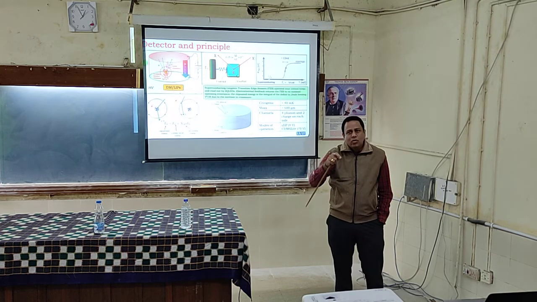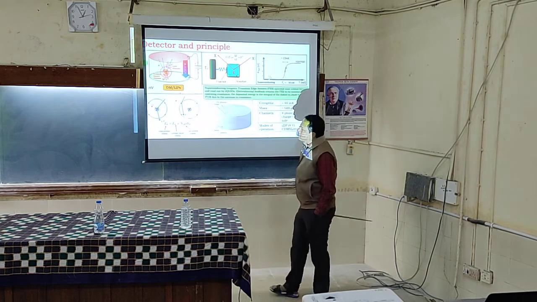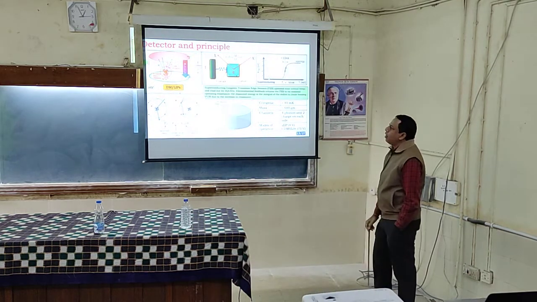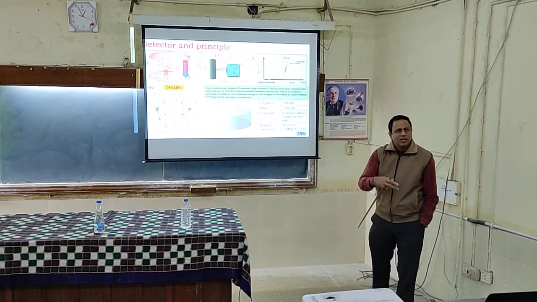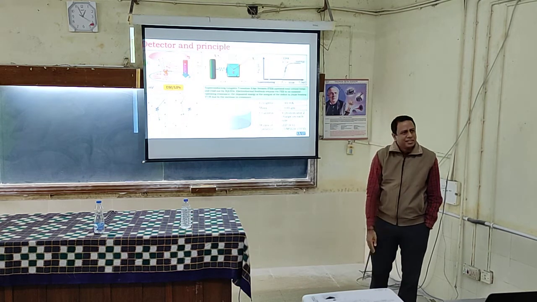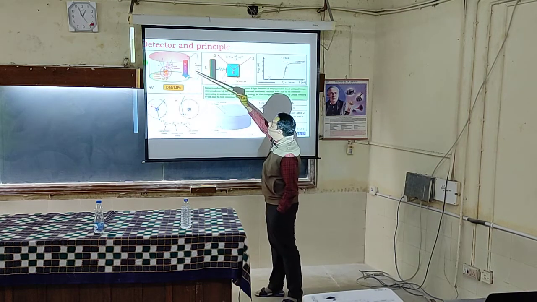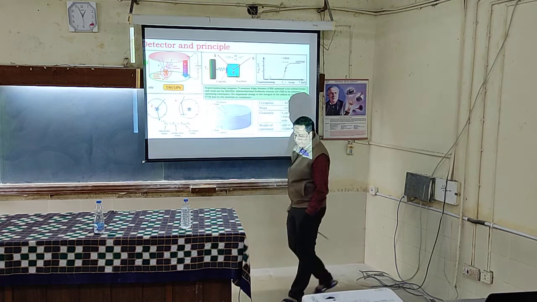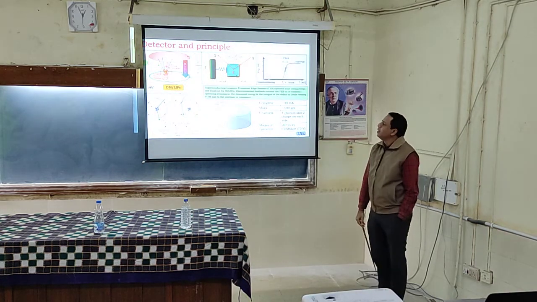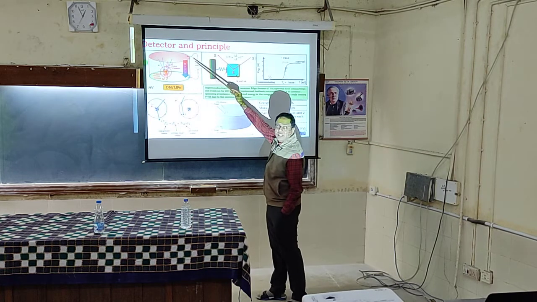This leads to recoil of the nucleus. This recoil energy will lead to production of electron-hole pairs, which you can collect because you have given a bias voltage. This is the process of ionization.